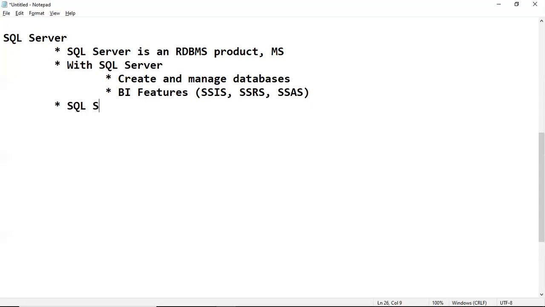The same way, SQL Server supports a non-procedural language, which is nothing but SQL commands. Generally, we know every RDBMS supports SQL, which is a common database language.